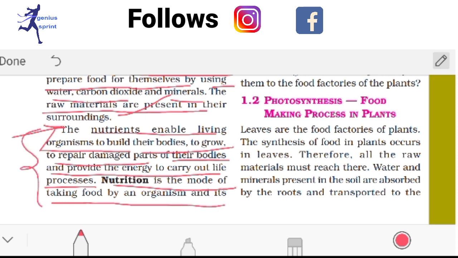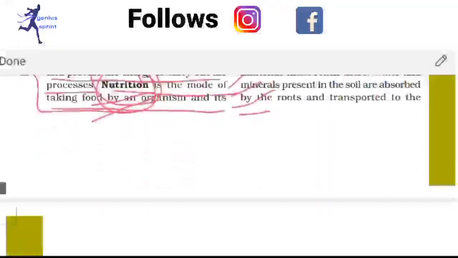What they have explained is that nutrients enable us to grow, maintain our body and build immunity against diseases. Nutrition is the mode of taking food, and nutrients are the components, like protein, carbohydrate and minerals. These two important words are written there.